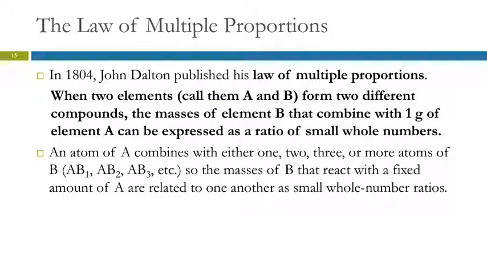It's like people. You look at a family and there could be 2 male and 2 female, or 1 male and 3 female, but you can't have 1 male and 2.5 females in a family, right? You have to have whole numbers. So when we look at the masses of B that would react with a particular amount of A, we're always going to get small whole number ratios.